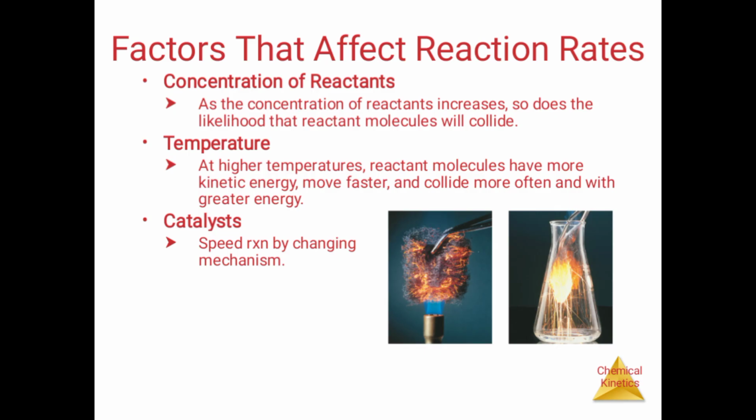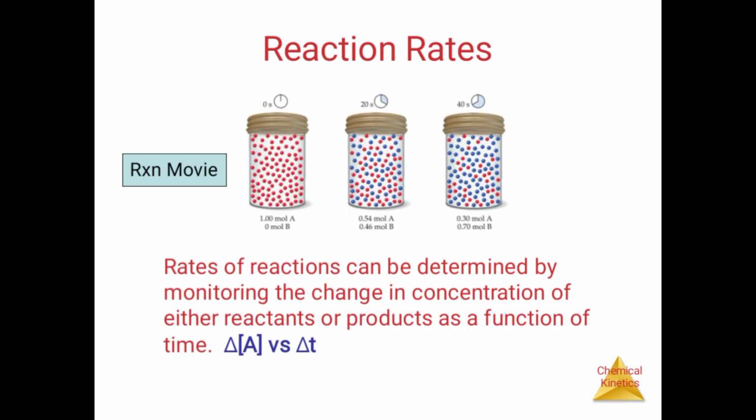First one is the concentration of reactants. As the concentration of reactants increases, so does the likelihood that reactant molecules will collide. Another is the temperature. At higher temperatures reactant molecules have more kinetic energy, move faster and collide more often, and with greater energy. Another is the catalyst, which speeds up reactions by changing the mechanism.